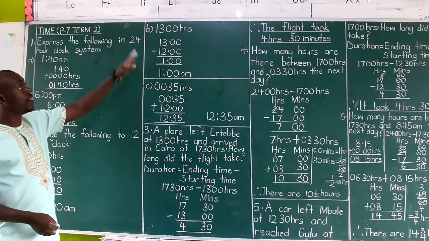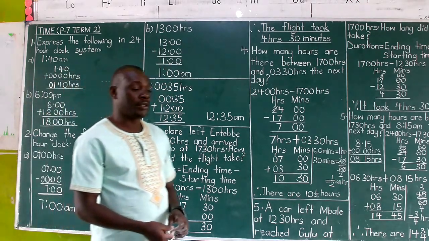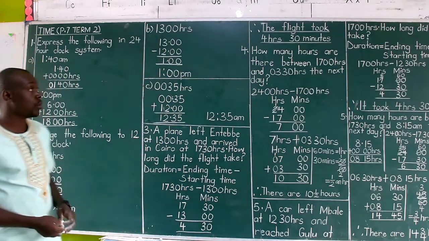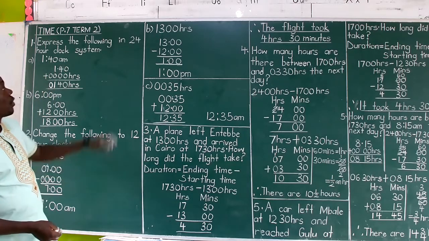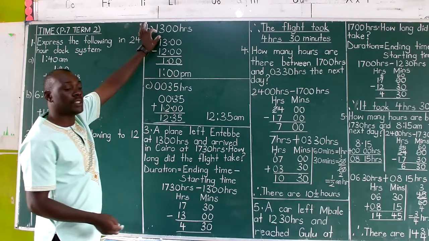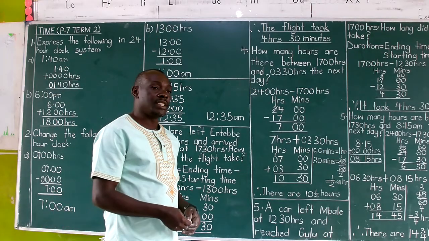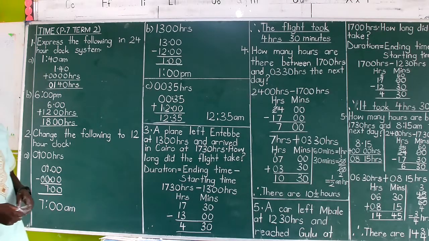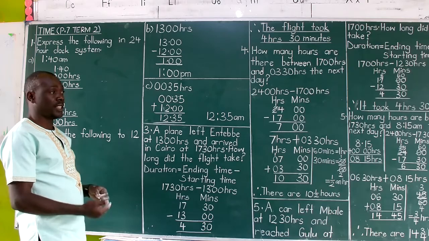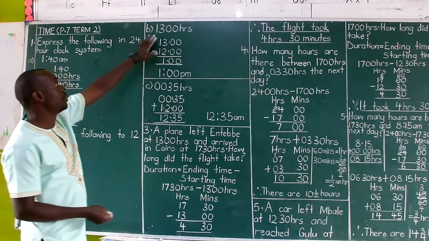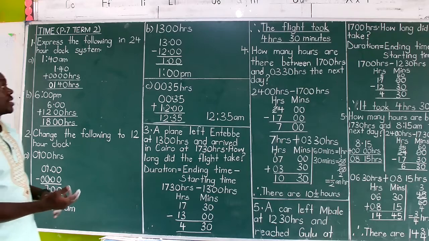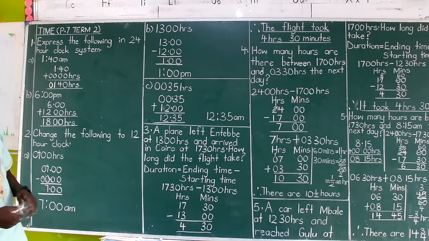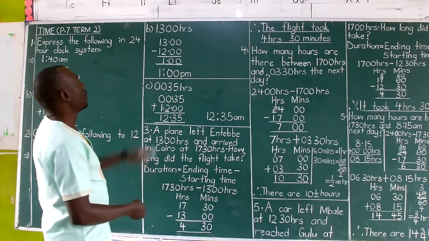As we look at part B, convert 1300 hours to a 12-hour clock system. Now look at the first 2 digits, 1 and 3, they make 13, which is beyond 12. When I say 12 and beyond, you think about the noon itself. So it has crossed the noon. The noon is the midday, which is 12 hours. Now it has gone beyond by 1 hour. You then just know that it is afternoon, so the answer comes out as 1 p.m. But now, what do we do?